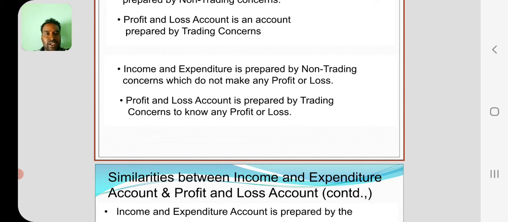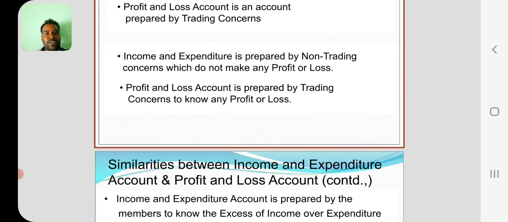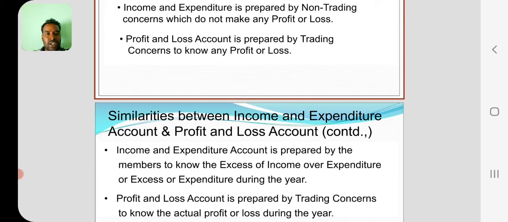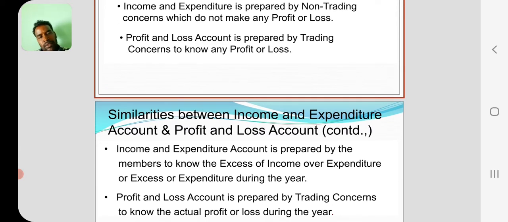As a non-trading organization, we have to prepare income and expenditure, but we do not use words like profit and loss. We use surplus in case of profit. We use deficit in case of loss. Coming to the profit and loss account, it is prepared by a trading organization or trading concerns to know the profit or loss.